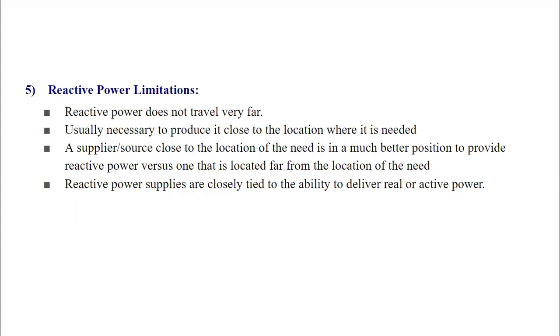A supplier or source close to the location of the need is in a much better position to provide reactive power versus one that is located far from the location of the need. Reactive power supplies are closely tied to the ability to deliver real or reactive power.